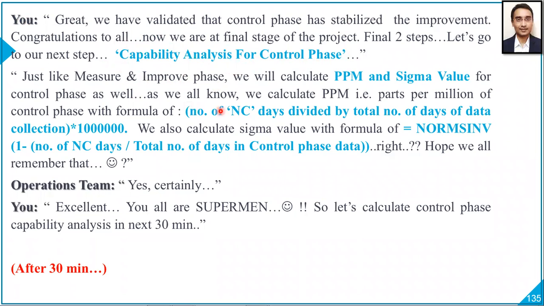As we all know, we calculate ppm, that is parts per million, of control phase with the formula of number of NC, that is non-compliance days, divided by total number of days of the data collection, into 10 lakhs, which is 1 million. We also calculate sigma value with the formula of equal to NORMSINV, in bracket 1 minus number of NC days divided by total number of days in control phase data.